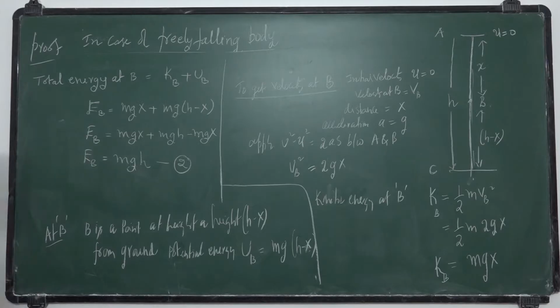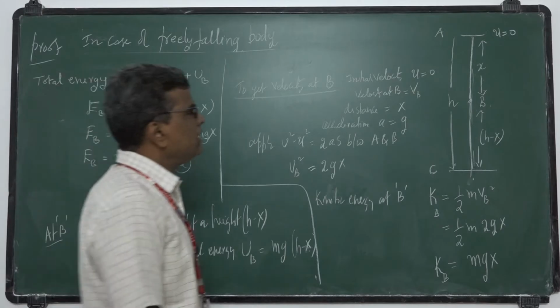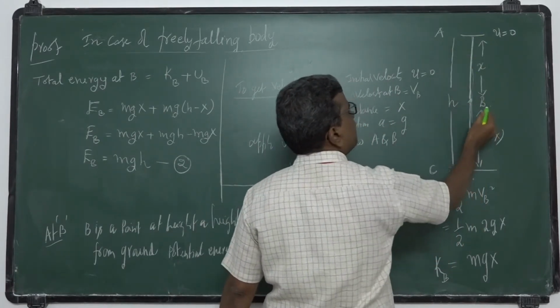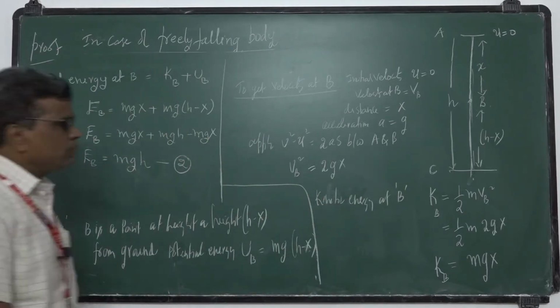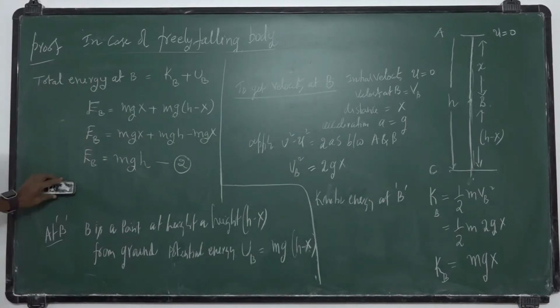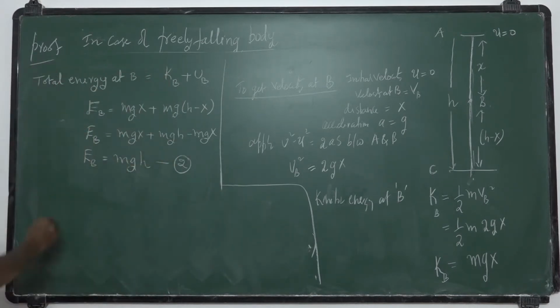Now I want total energy at C. So I proved that total energy at A is mgh. At B I proved that total energy is mgh. So I want to prove that total energy at C is also mgh. What is C? It is the point before touching the ground. So you choose another point C. At C, where is C? Just before hitting the ground.